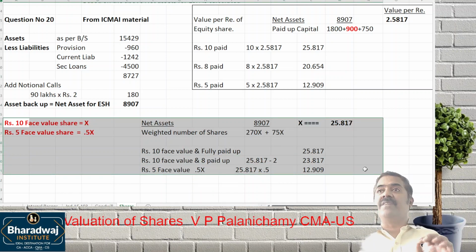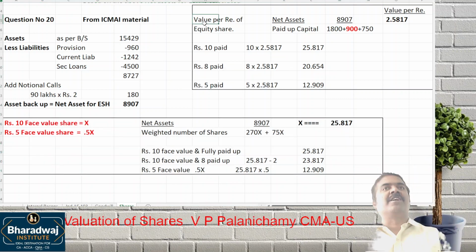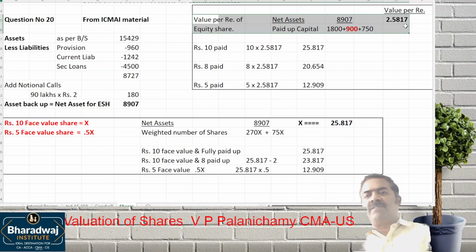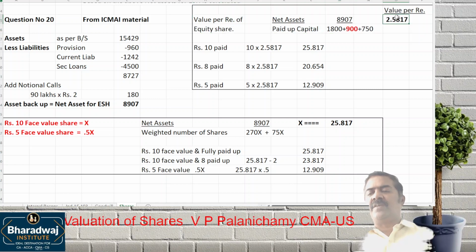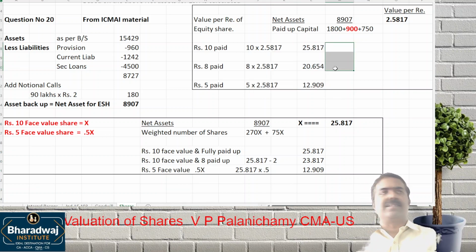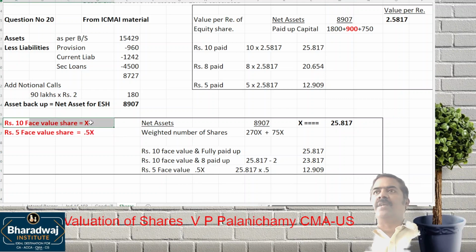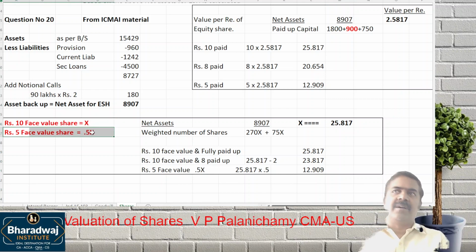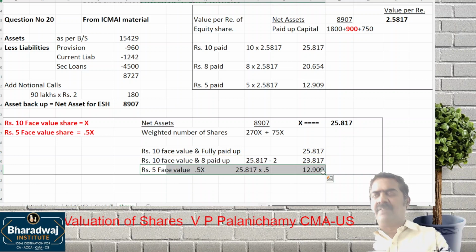Please remember, we worked out only the intrinsic value method. Once again, repeat, because it's most important for the exam. The first approach is based on for every 1 rupee of capital, what is the value? For every 1 rupee of capital invested, 2.5817. So 10 rupees, 8 rupees, 5 rupees, what is the value? It is a proportionate formula that is not working out logically also. The second approach is based on for a 10 rupees face value, if you assign x weightage, for 5 rupees face value it should be 0.5x. If it is 8 paid up, 2 rupees lesser value. If it is 5 paid up, half the value, like that.